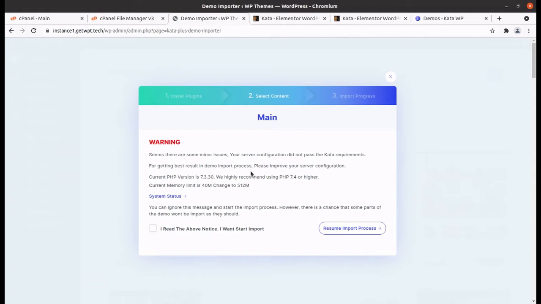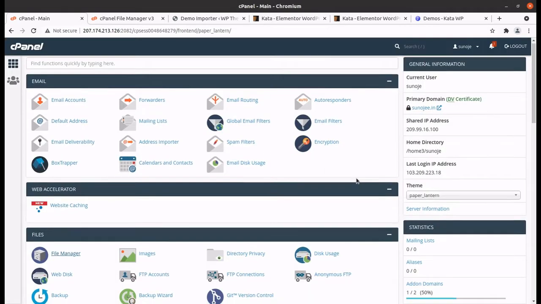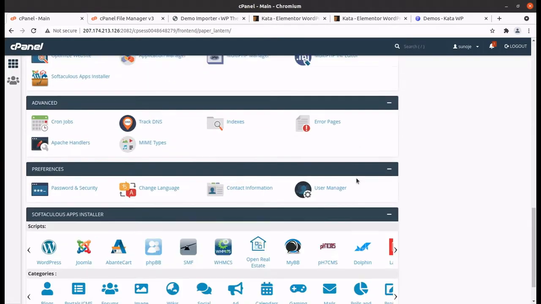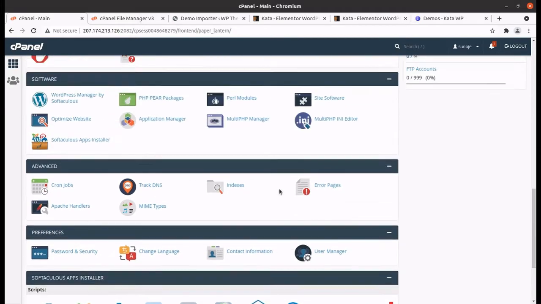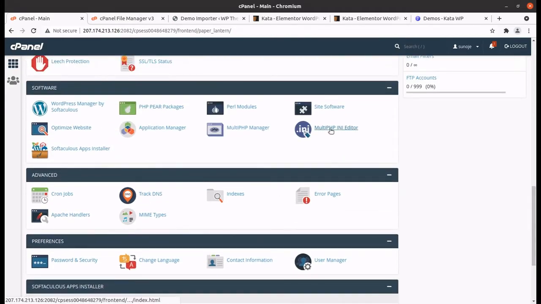So I will fix both of these alerts, and I have shown you in another video how to handle these PHP requirements and the memory requirements. I'll show you again in this video as well. Let us proceed to upgrade all the requirements. I'll go to the control panel, and this is cPanel, of course.